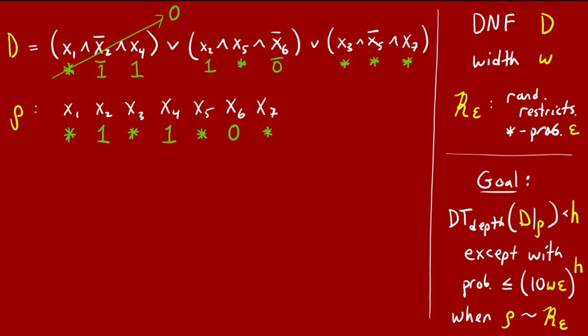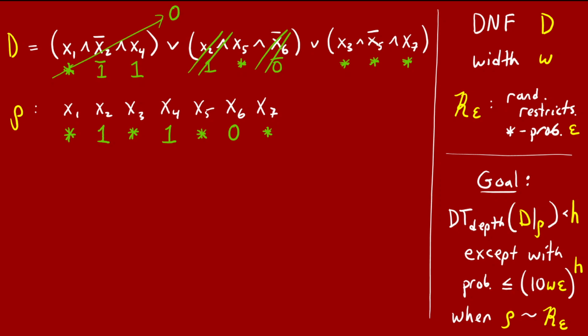Now let's look at the second term. The restriction rho fixes x2 to 1, so we can imagine deleting it from the term. x5 gets a star, so it's unfixed. x6 is fixed to 0, so negation of x6 is 1, so we can also delete it from the term. But we see that this term survives the random restriction rho. It gets shrunk down to just x5 though.